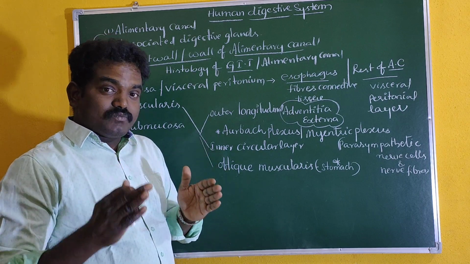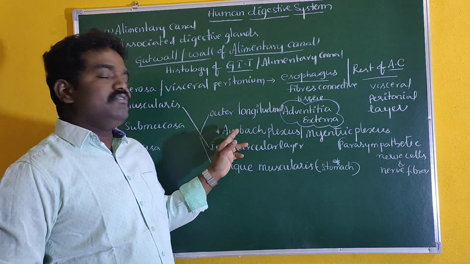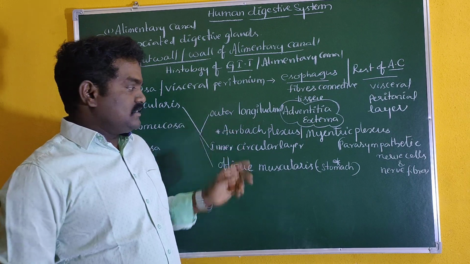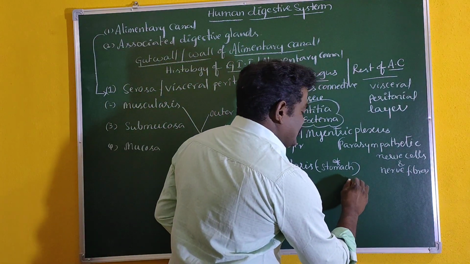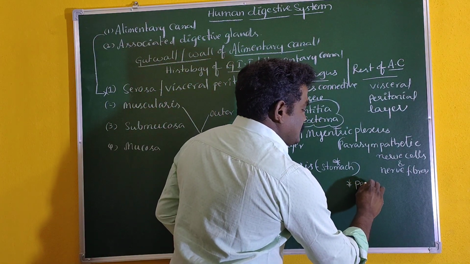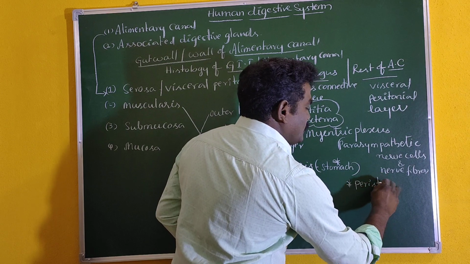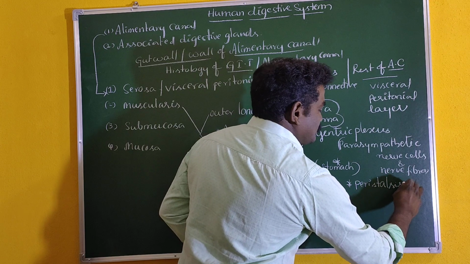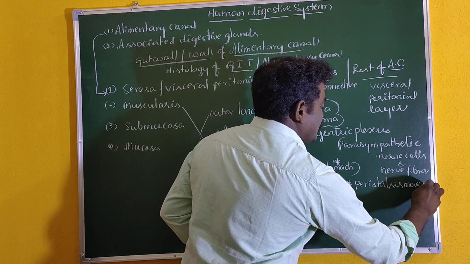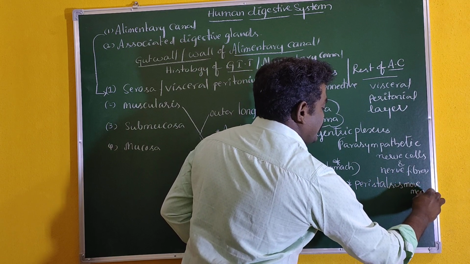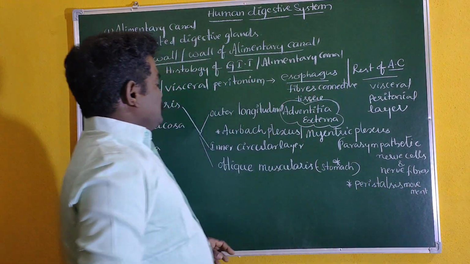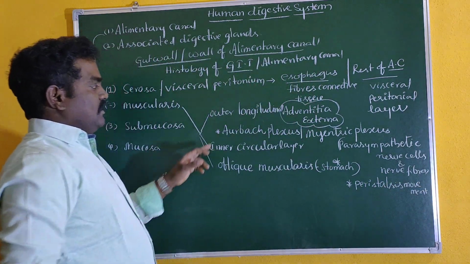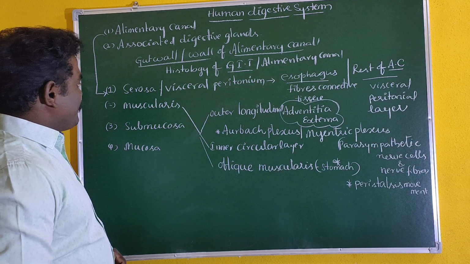The peristalsis movement is under the control of this Auerbach plexus. So the main functional role is that the Auerbach plexus is mainly involved in controlling peristalsis movement. So this is about the Auerbach plexus functional role.